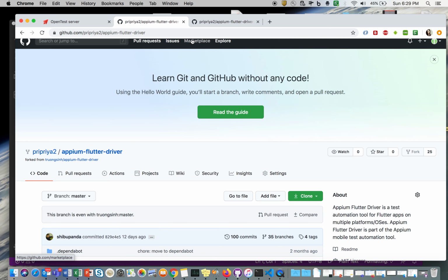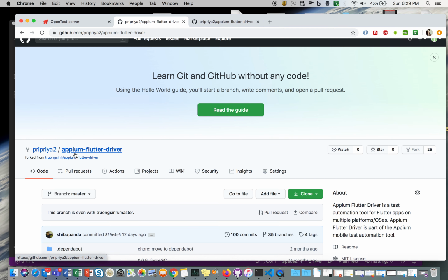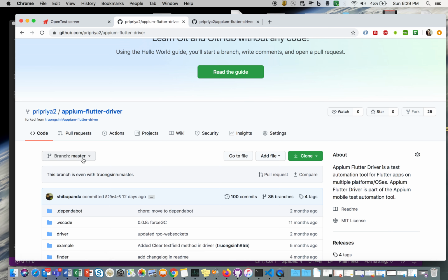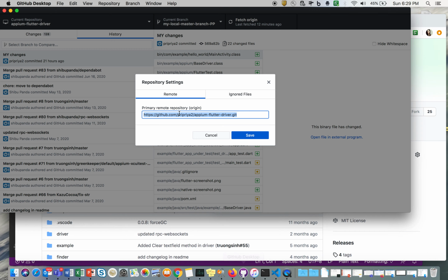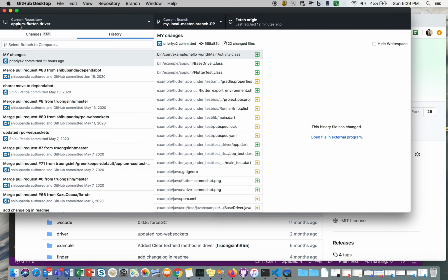What I have done is I have forked this project into my domain. Here, if you are able to see, this is priya2, which is my username, and this is the project I have forked, and this is the master branch. I have cloned this project here in my GitHub desktop.